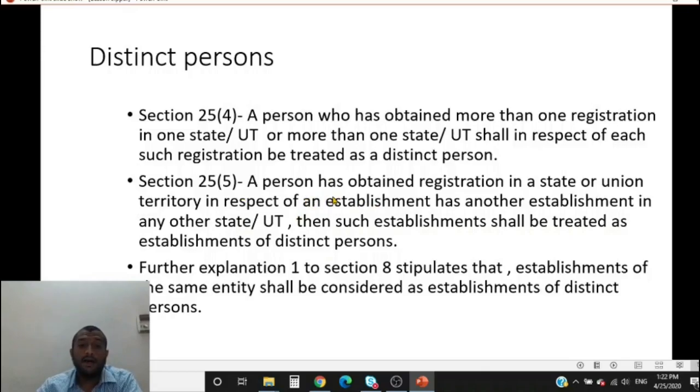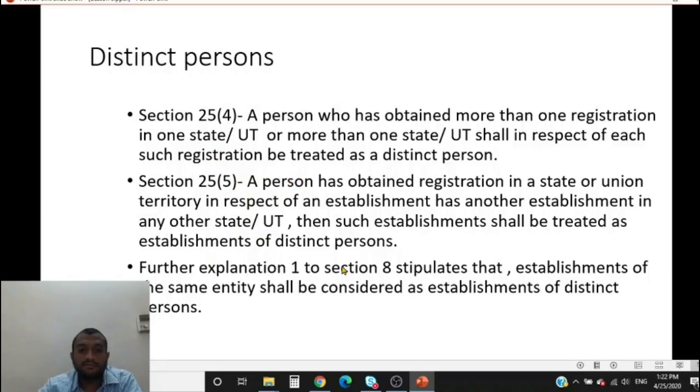All right. Reliance Industries has an establishment in Telangana. It has an establishment in Delhi. Now, both the establishments will be treated as establishments of two different persons. Now, we are looking at it from an establishment's point of view. 25(4) is from a person's point of view, 25(5) is from an establishment's point of view. Both of these branches shall be treated as establishments of two different people.